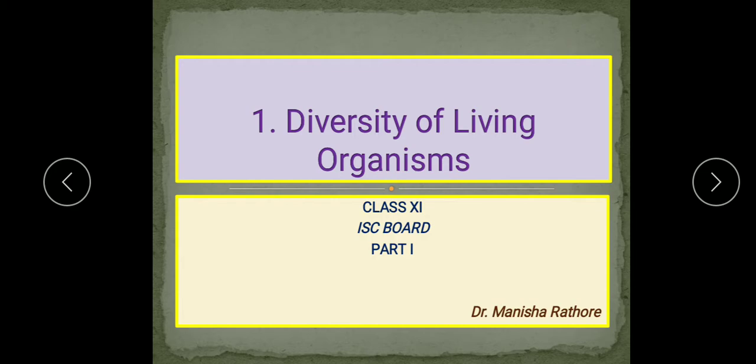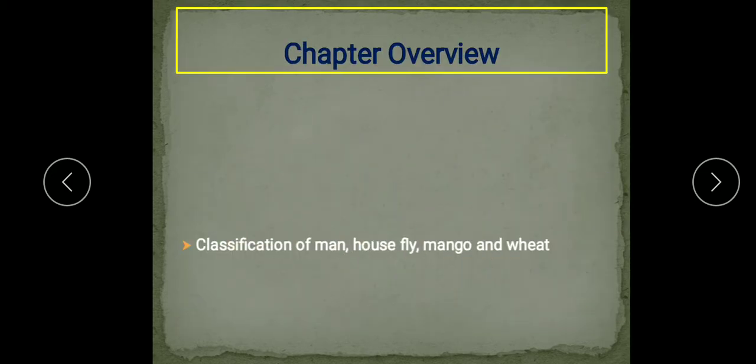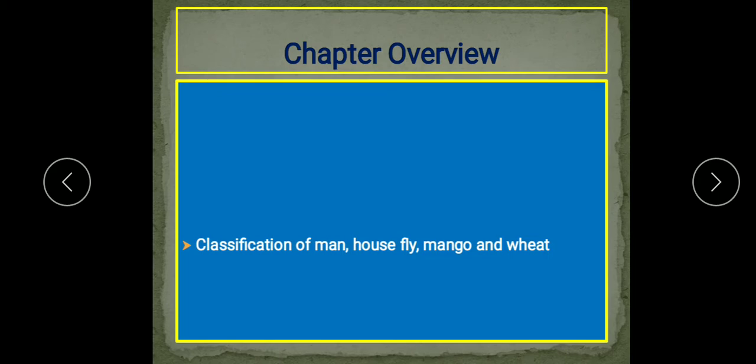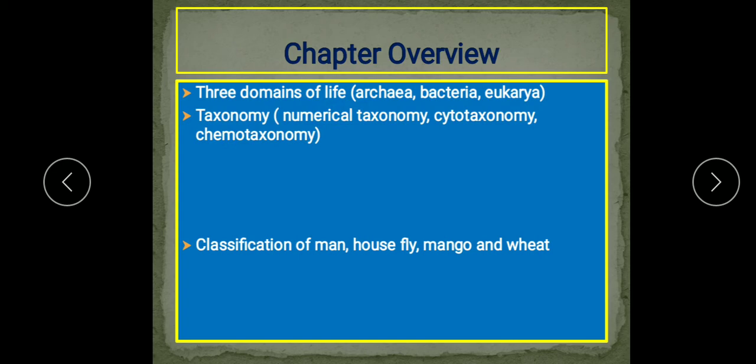Today we are going to start with a very simple, easy chapter. This is diversity of living organisms, and its first part is about classification, about which you have already studied in 9th class. Let me see what the different parts involved in this chapter are. In the chapter overview, we'll study the 3 domains of life: archaea, bacteria, eukarya.